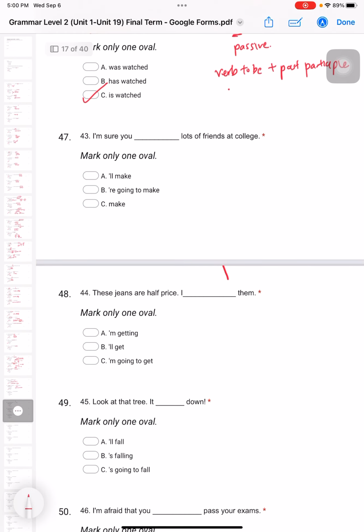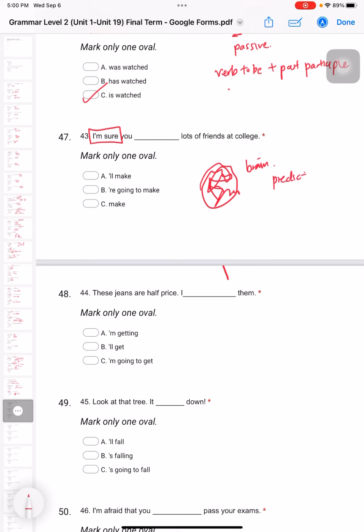Okay, now 43. I'm sure you lots of friends at college. Okay, so can you see the words I'm sure? So now you're actually using your brain to 觉得, 相信. Whenever you think of something, you believe something, or you're sure of something, that means you use your brain to think of something to make a prediction.